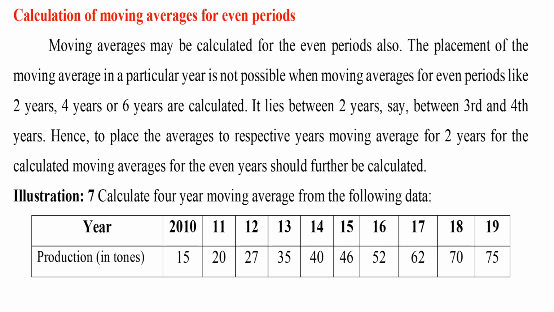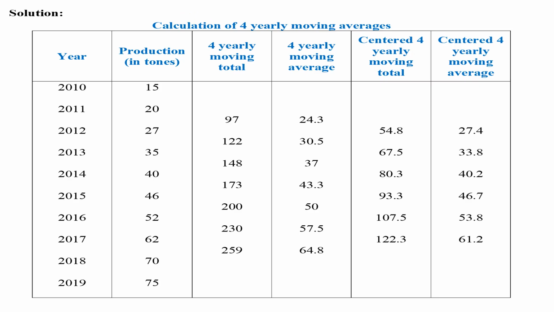In illustration 7, it is required to calculate 4-year moving average. 6 columns table should be prepared. In first 2 columns, values given in the illustration should be written. In third column, 4 yearly moving total should be calculated. For example, 15 plus 20 plus 27 plus 35, then 20 plus 27 plus 35 plus 40, etc. The values should be written at center for which total has been calculated. Since it is even number, it lies between 2 years. In the first case, hence, for the first value, it is corresponding to 2011 and 2012. Like that, all values should be written. In fourth column, 4 yearly moving average should be calculated by dividing the values in the third column by 4.